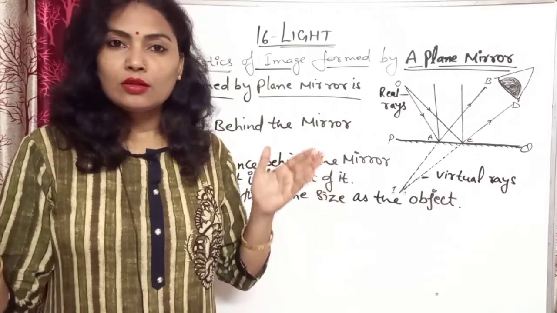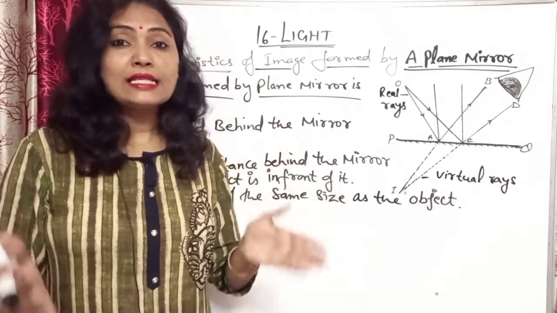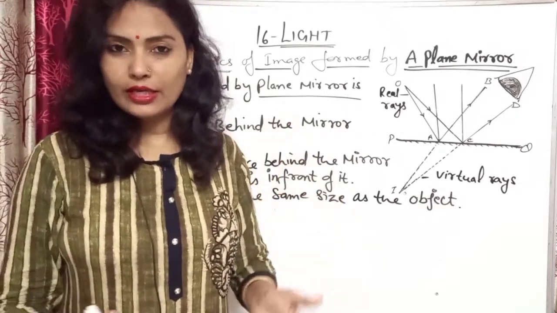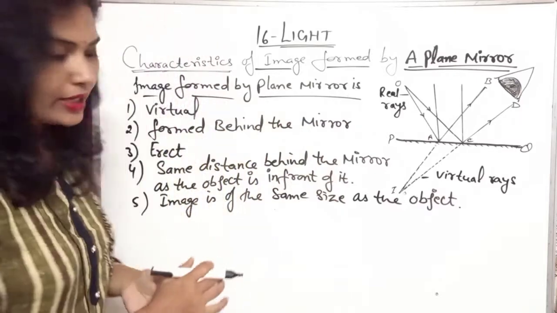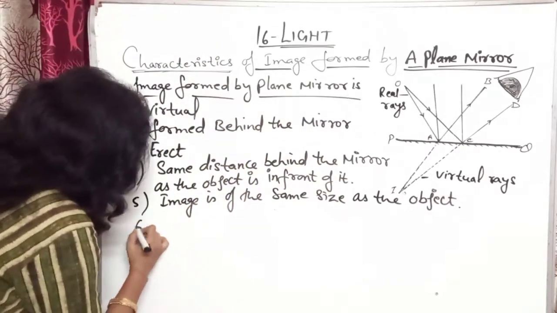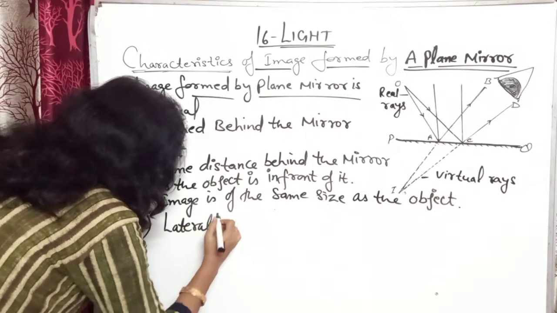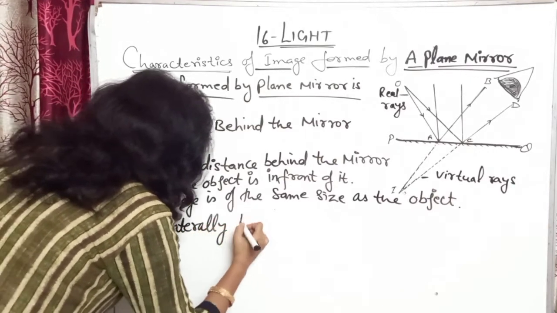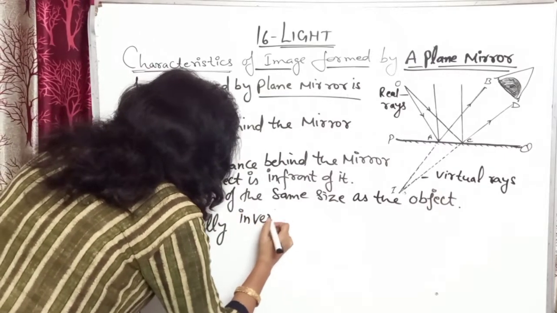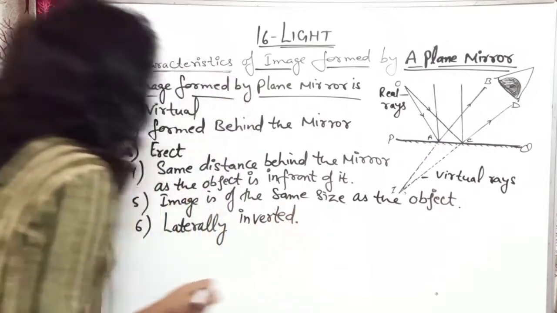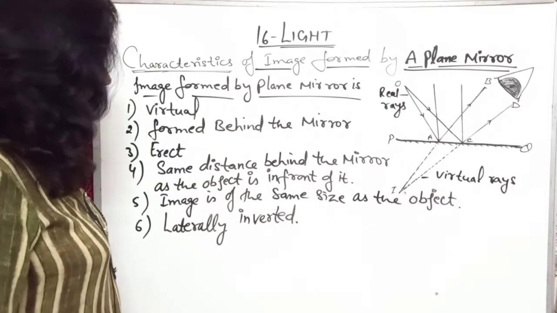It means the image formed by the plane mirror is laterally inverted. Got it? So you can write that also. Image formed by the plane mirror is laterally inverted. Got it?